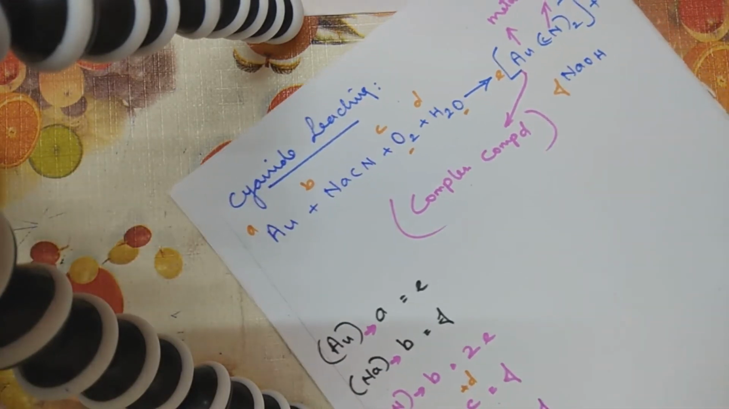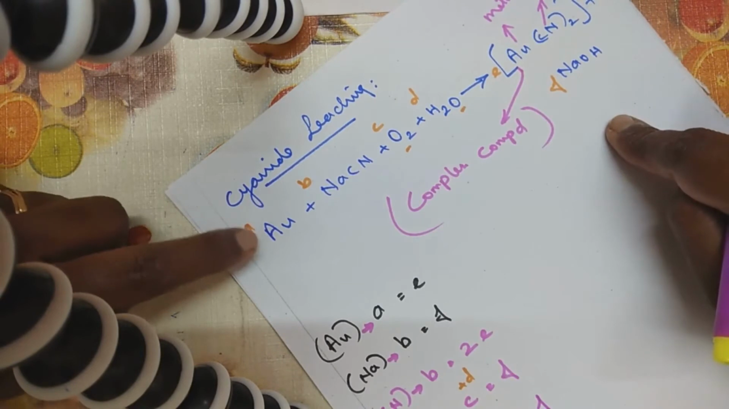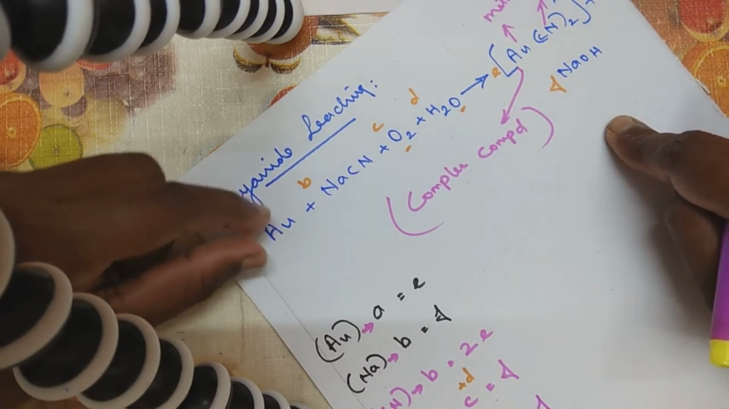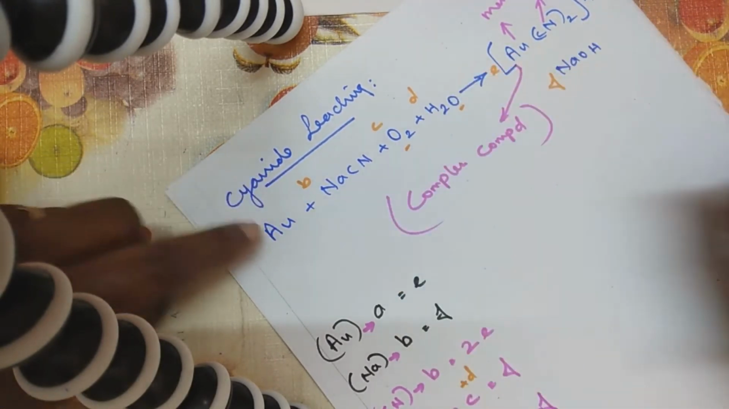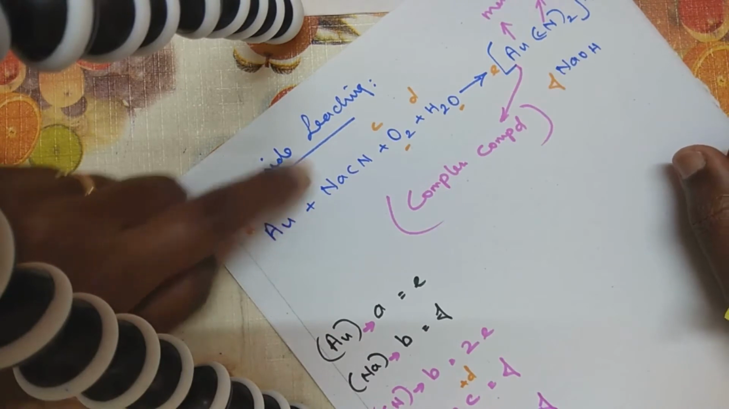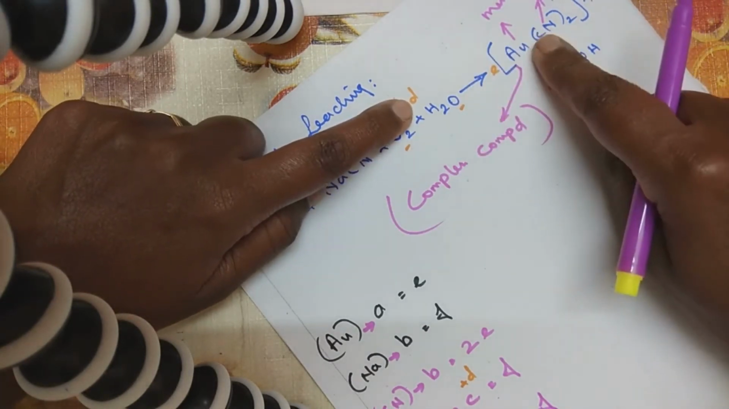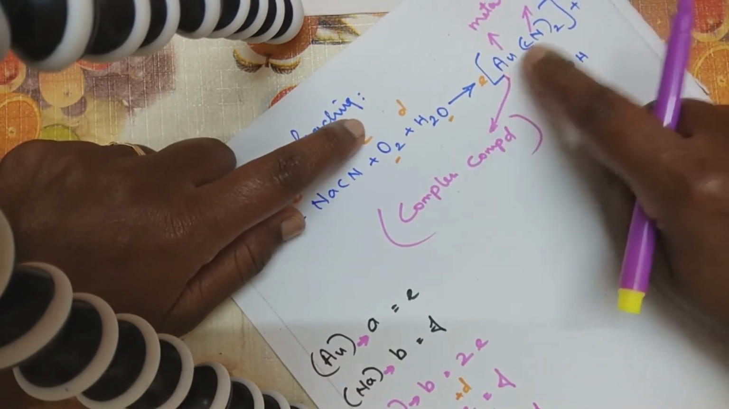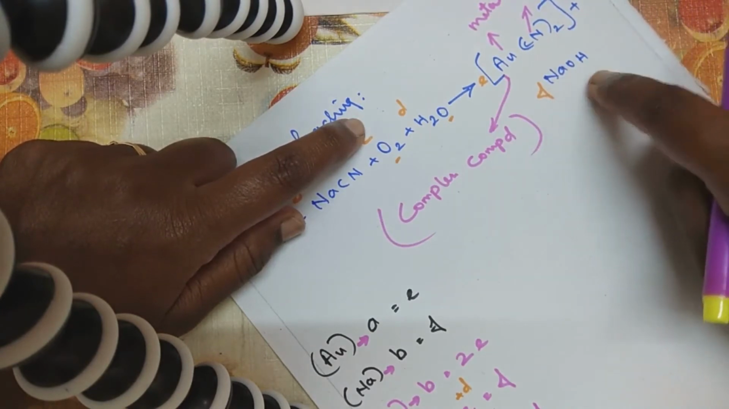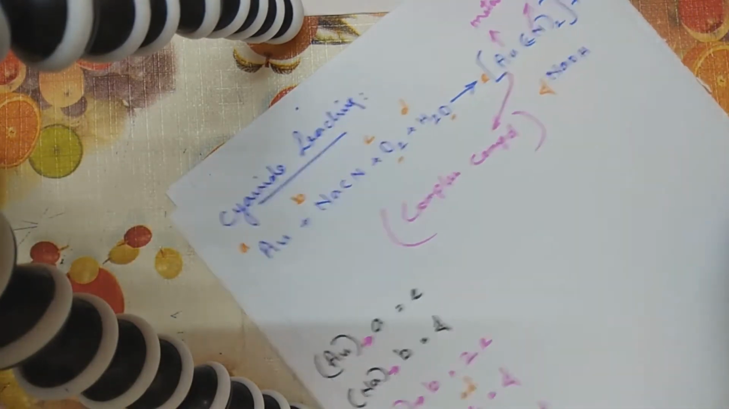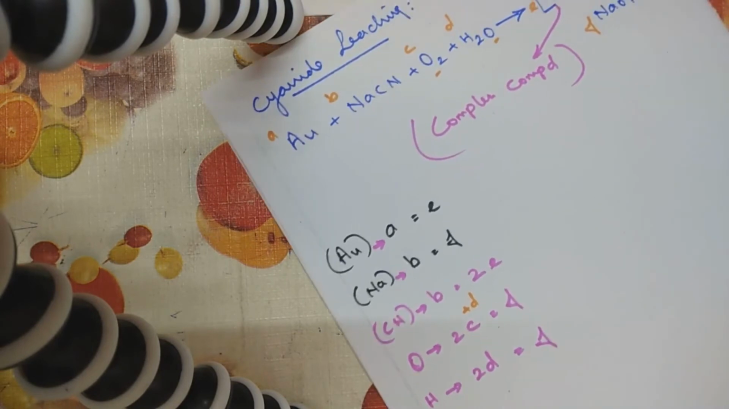So this much only is the writing. I'm coming again. Just write an alphabet before every symbol, every molecule. Here I have A and B, C, D written. On the other side I have written E times AuCN twice and F times NaOH.